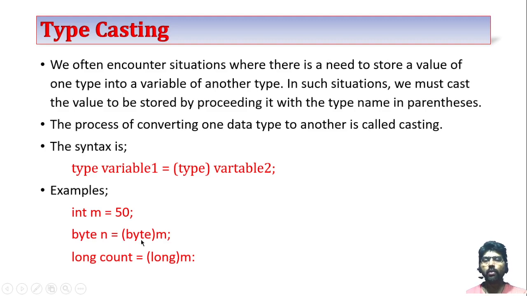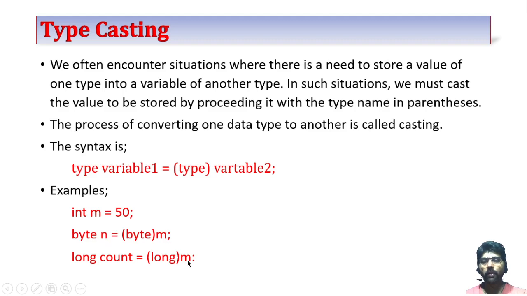So we have to tell the compiler I am forcibly converting that int type to byte type. If you are not writing the typecasting, Java won't convert it because there is a possibility of data loss. We may lose the data of m value. So Java will prevent you. For that, you have to write typecasting here. In this second statement, the integer type is converted into byte type and stored in the value n.